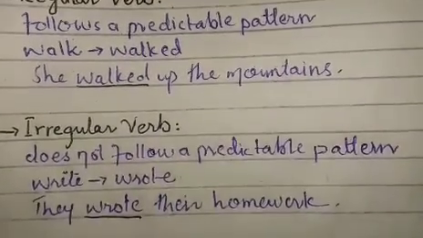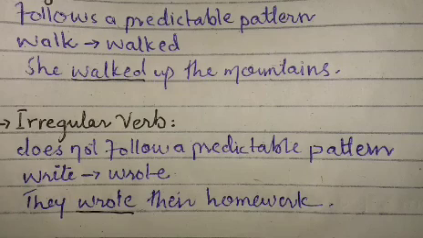Then there are irregular verbs. Irregular verb does not follow a predictable pattern, like in first form we write, then the second will be wrote, third will be written. They wrote their homework. Okay, there is a change of spelling in the entire word. This is our irregular verb.